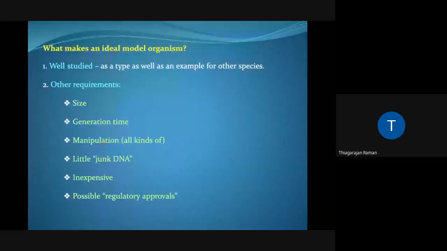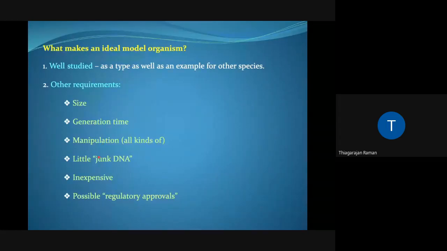The other important requirement is manipulation. Those who have worked with cell culture would know that cell culture systems are easy to manipulate. Okay, manipulation in the sense, I'm not talking about the negative sense of manipulation, but the positive sense. In the sense, if you want to produce a transgenic animal, this system is very good. As I also showed you, the various types of mutants of zebrafish that have been derived, this particular system can be easily manipulated genetically.